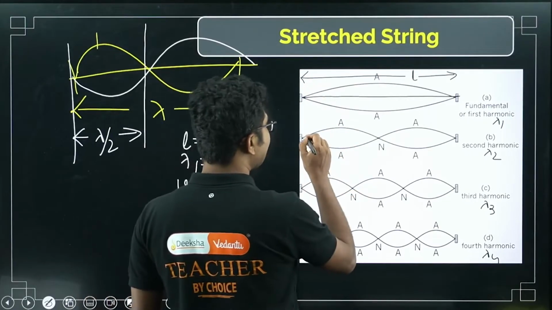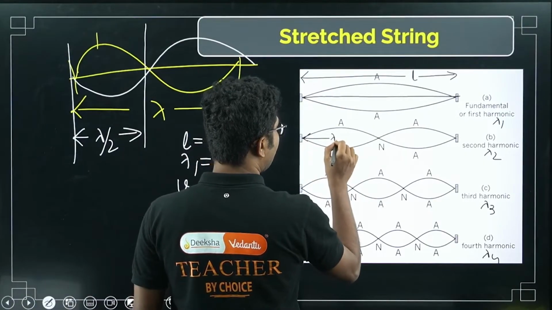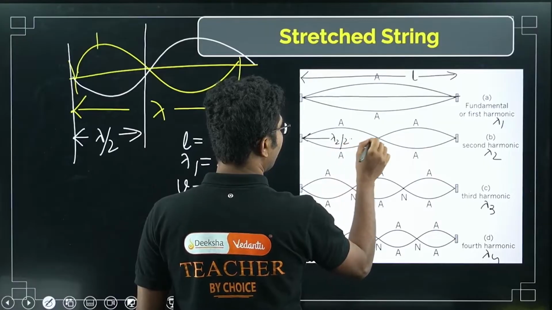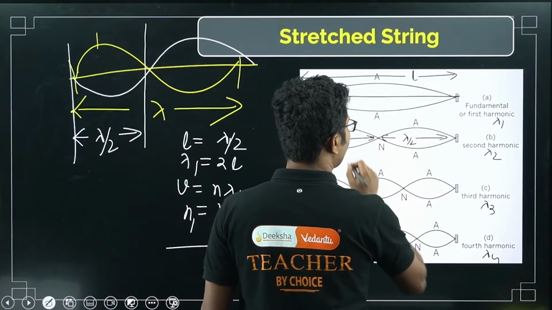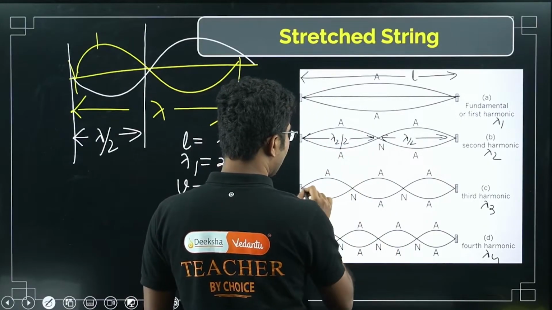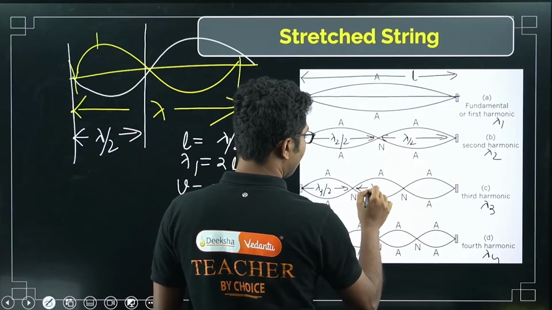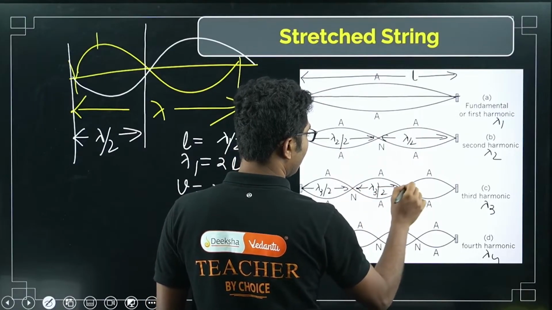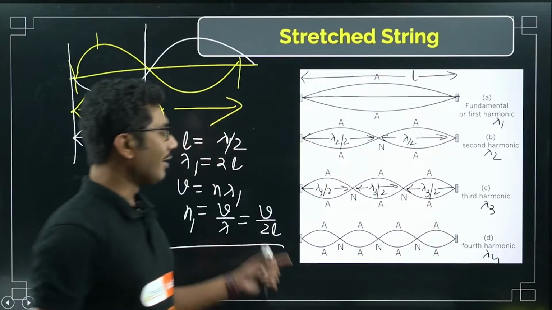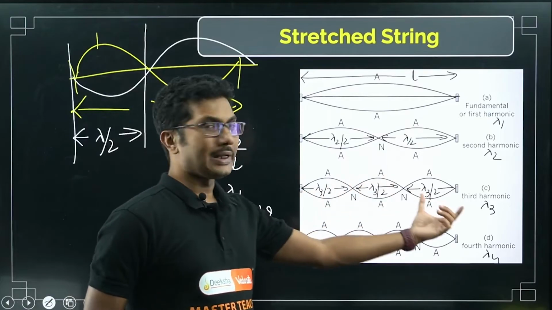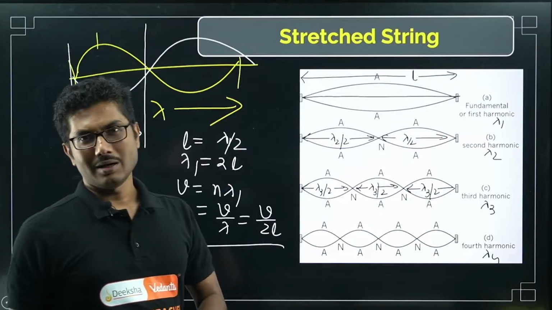Now you can see in this case, this is lambda 2 by 2, so total wavelength is lambda 2. Here also lambda 3 by 2, lambda 3 by 2, here also lambda 3 by 2. So based on how many kinks are happening, you can find the wavelength of the produced wave.